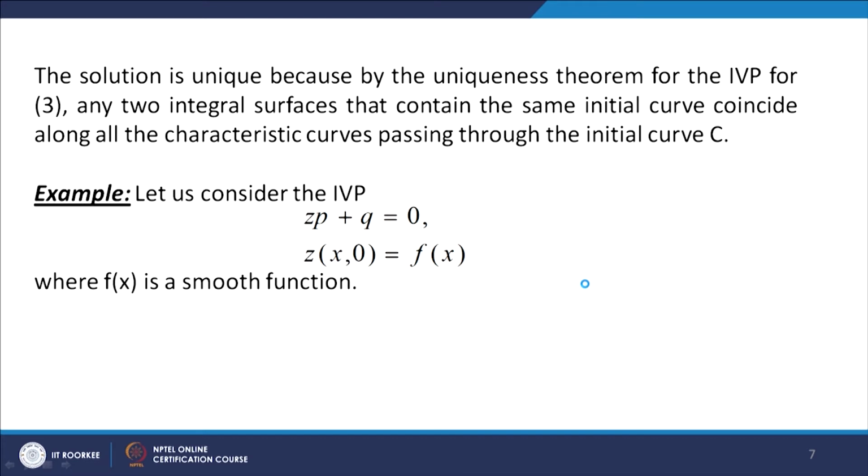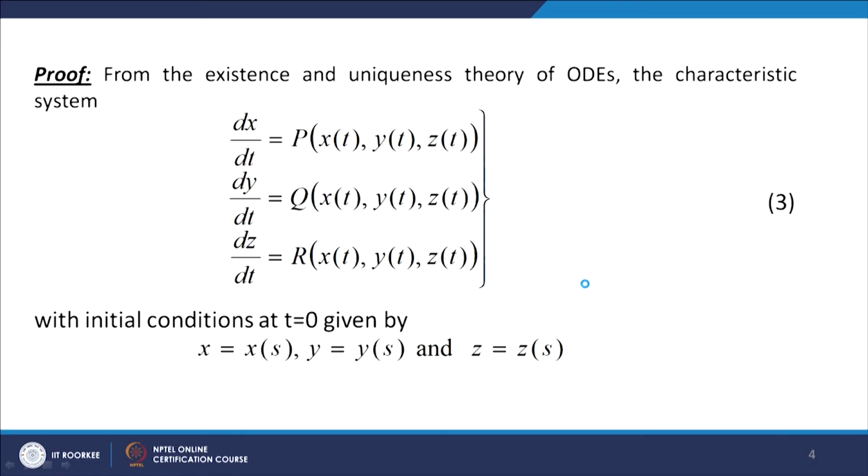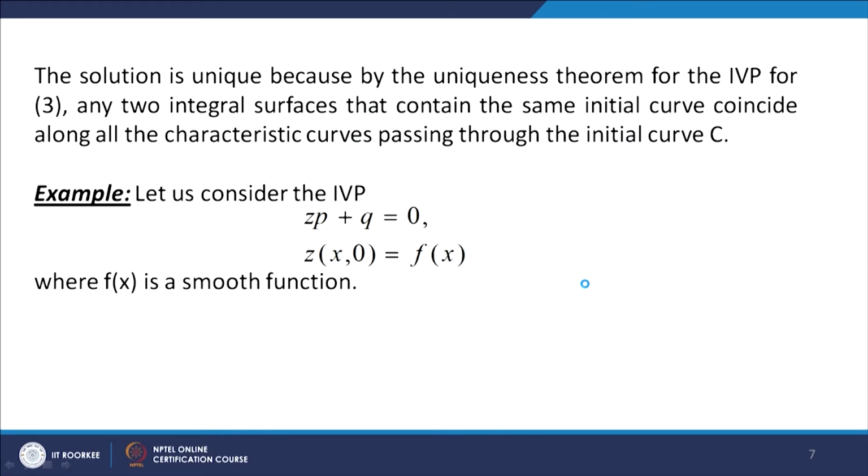The solution is unique because of the uniqueness theorem for the initial value problem for the characteristic system 3. For this system, the uniqueness follows because any two integral surfaces that contain the same initial curve coincide along all the characteristic curves which pass through the initial curve C. So, this is how we prove the existence and uniqueness of the solution of the Cauchy linear PDE.